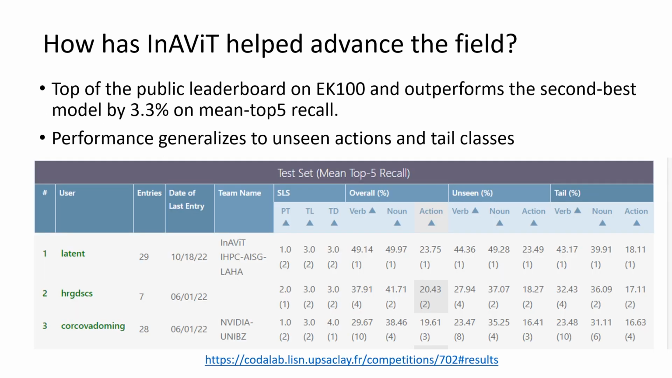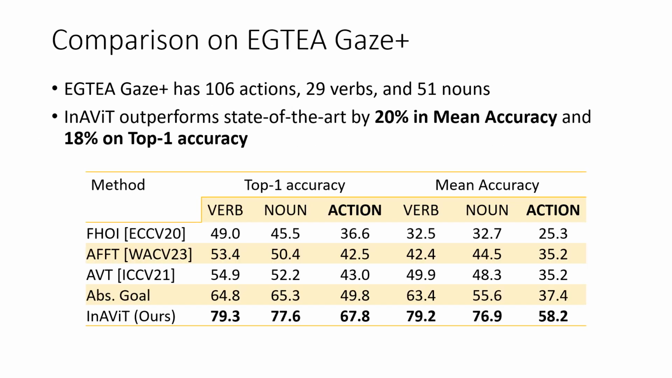Even on the public leaderboard for Epic Kitchens 100, we outperform the second best model by 3.3%. And we see that InAViT performs well across unseen and tail actions as well. We take another dataset called EGTEA Gaze Plus. This has 106 actions with 29 verbs and 51 nouns. And we see a very solid improvement of 81% in top 1 accuracy, performing very well compared to the next best abstract goal method. So this shows that InAViT not only performs well on a large dataset, but is able to improve across the board.